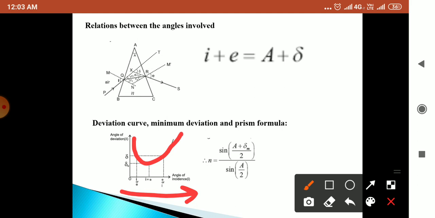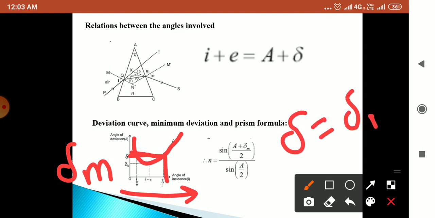At minimum deviation, that is delta m, it shows the minimum deviation, and after that it increases. But it is not a symmetric parabola, because except for delta equal to delta m, the minimum deviation, there are two values of i for any given delta.